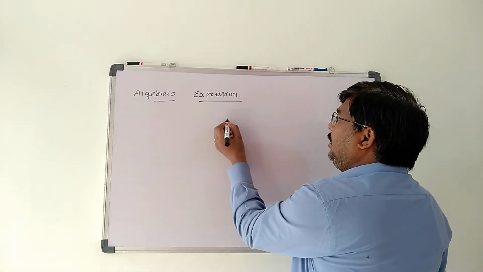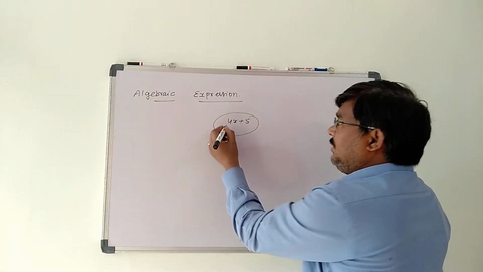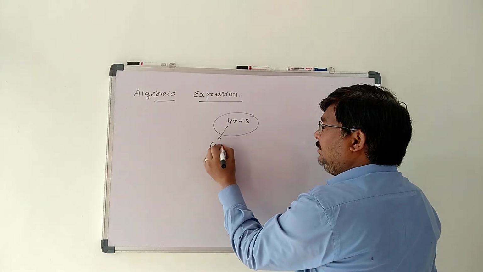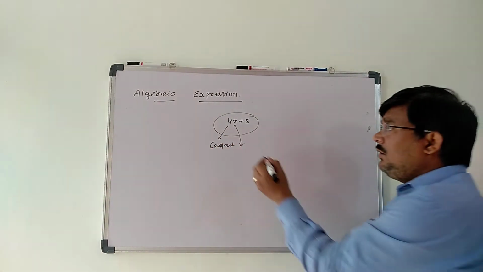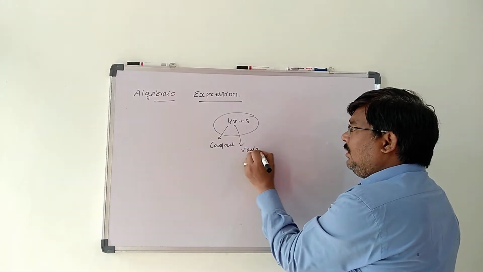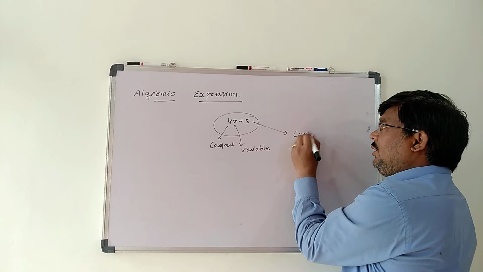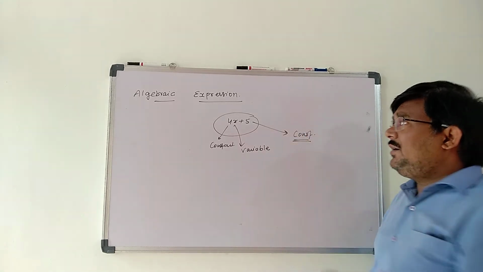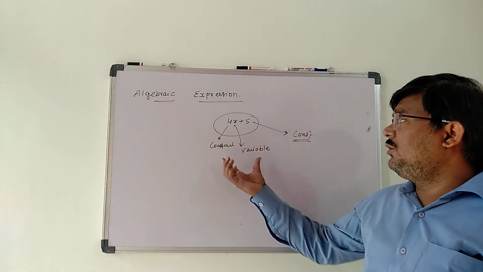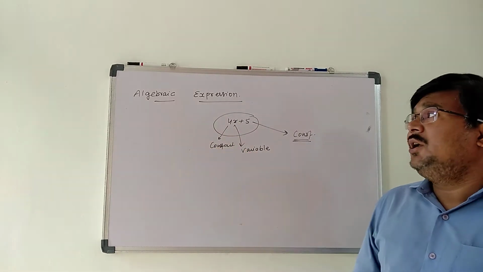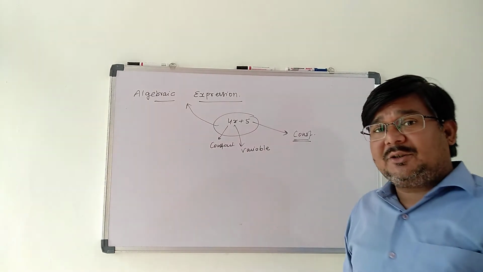For example, 4x plus 5. What is this? Here 4 is a constant term, x is a variable, and again 5 is a constant term. So this 4x plus 5 is an association of constant and variable terms. As per the definition it will be termed as an algebraic expression.